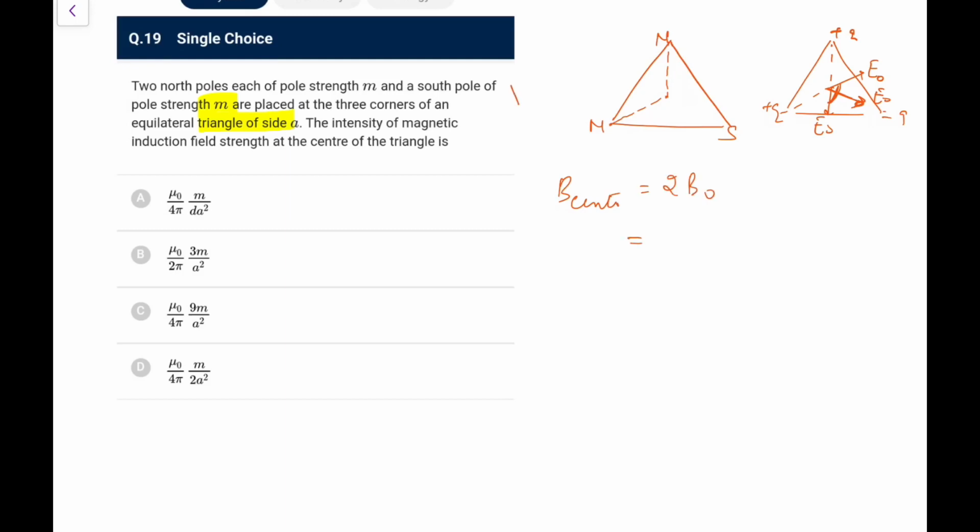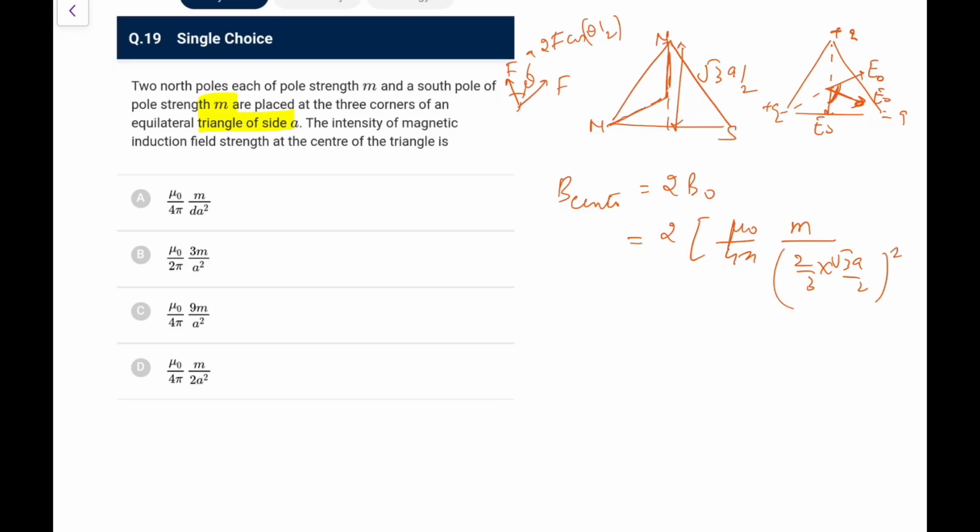So the B at center would be equal to 2 times the individual field, B0. Just remember, whenever you have two forces F and F at an angle theta, the resultant is in between, and we write it as 2F cos(theta/2). So if theta is 120, it would be F. Similarly, that would be B0 added to that B0. And what is that B0? You know that B0 is mu naught upon 4 pi into M upon R square. This distance you can calculate in an equilateral triangle. The whole altitude is equal to A sin 60, that is root 3A by 2. So R is 2/3 of this, that is 2 by 3 into root 3A by 2, and that you put in mu naught upon 4 pi M upon R square.